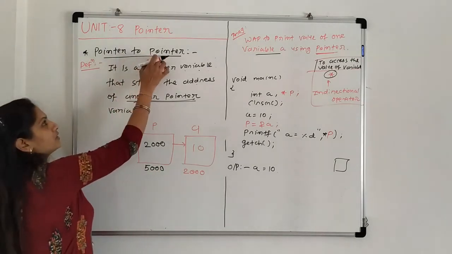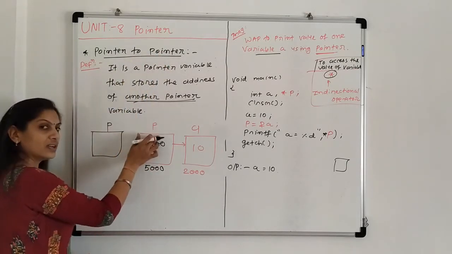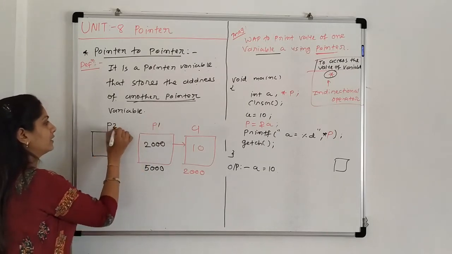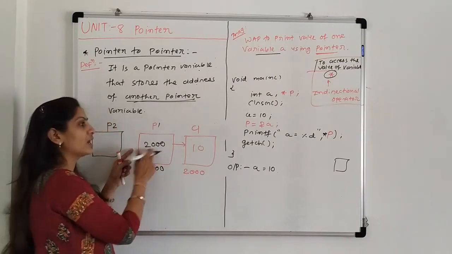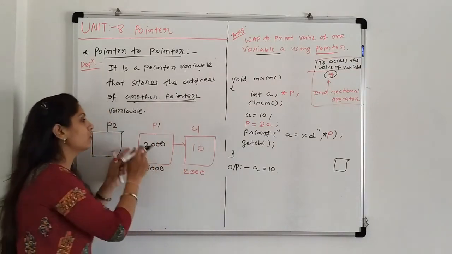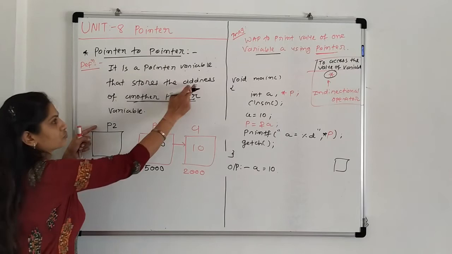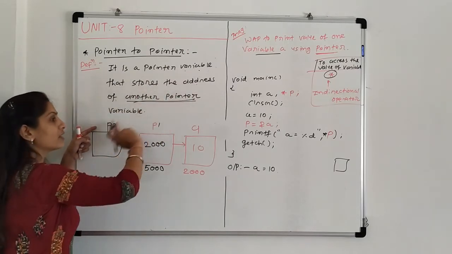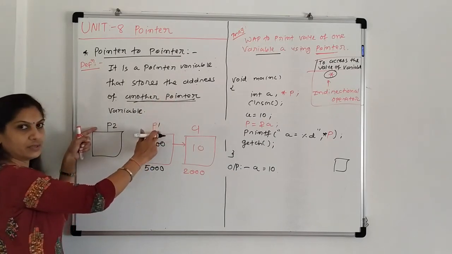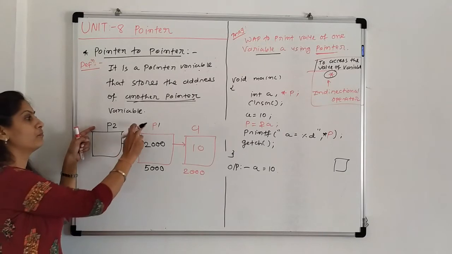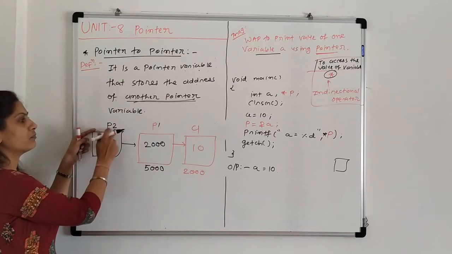Now our concept is pointer to pointer, means again one pointer is there. So to differentiate these two, we are writing here 1 and here 2. So P1 is only the pointer which stores the address of another variable. But now the pointer to pointer is what? It stores the address of another variable? No, it stores the address of another pointer variable. So it always points to a pointer variable, it does not point to simple variables. Clear? That is pointer to pointer.